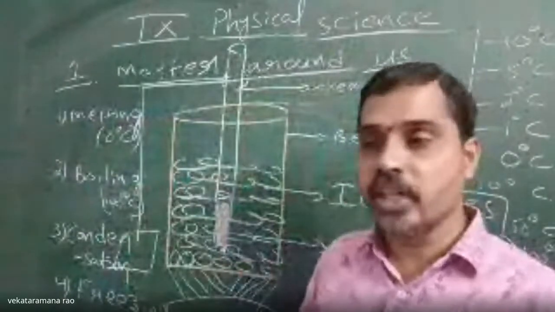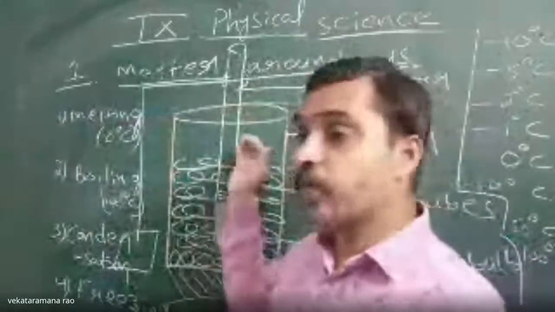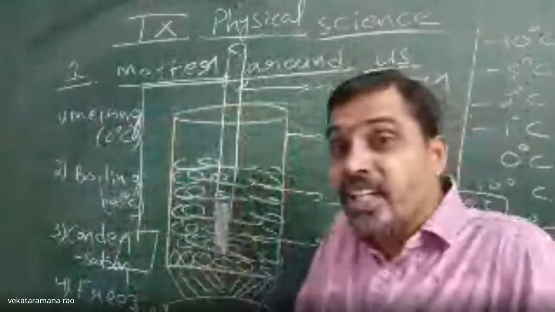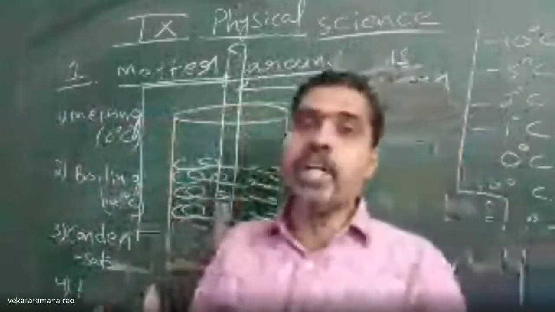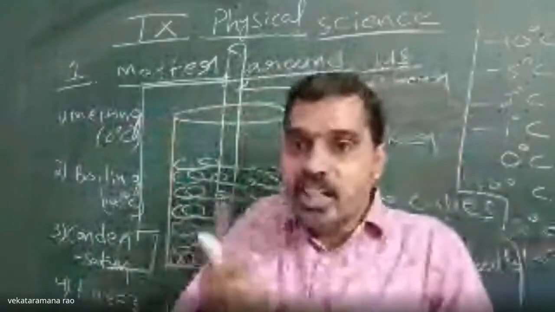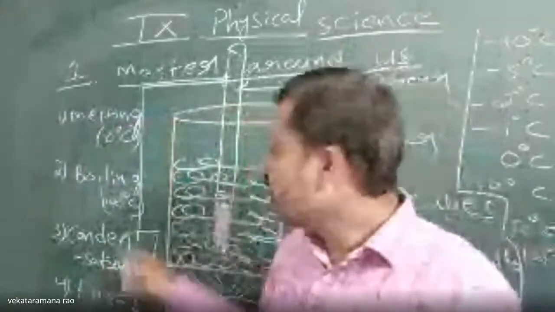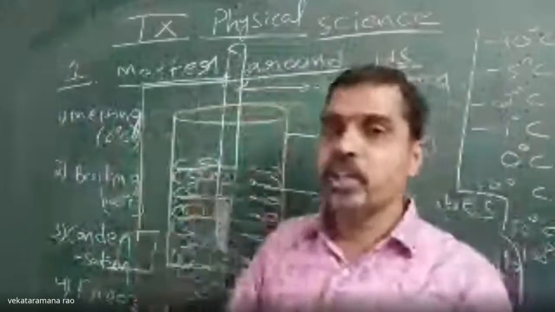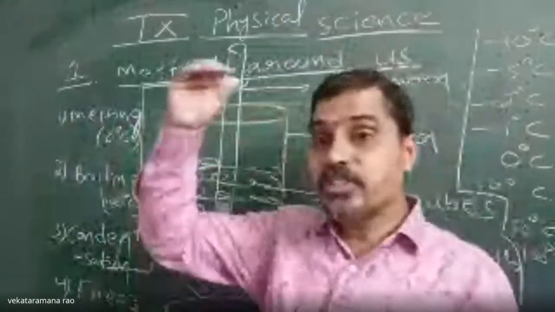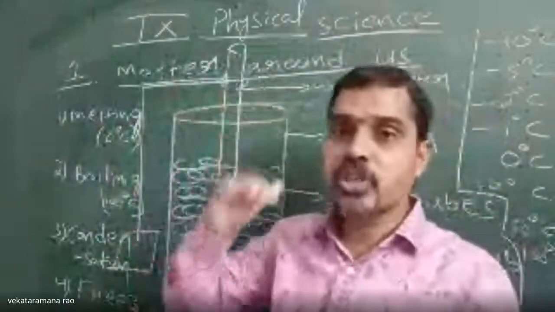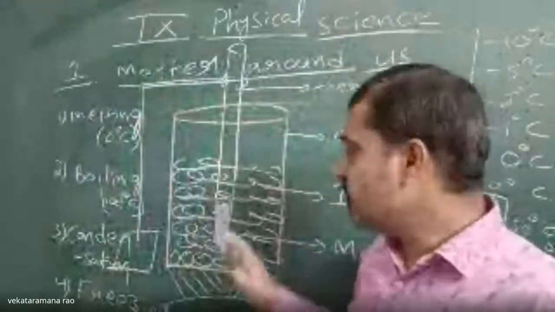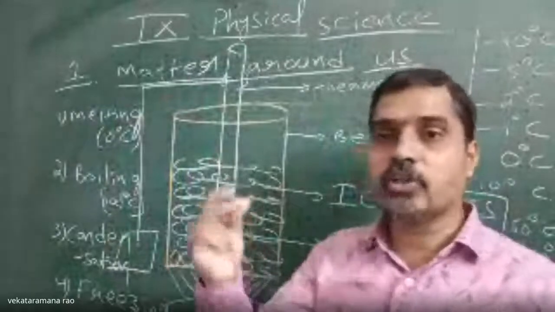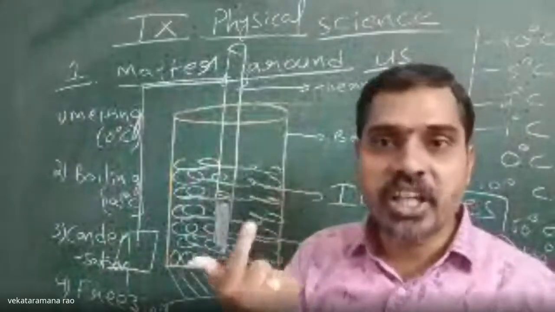100 degrees. In that way, one state of matter can change to another state of matter by gaining heat or by losing heat. If it gains heat, it will convert from solid to liquid, liquid to gas. By losing heat, it will convert from gas to liquid, liquid to solid. In that way, one state of matter can change to another state. Now the question arises, how does it change?